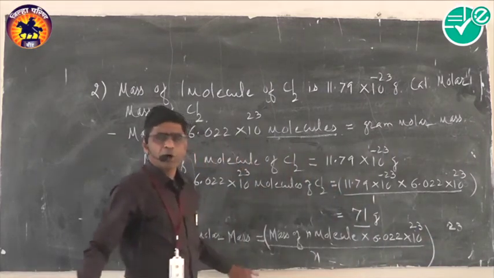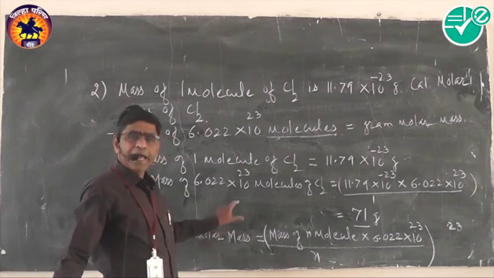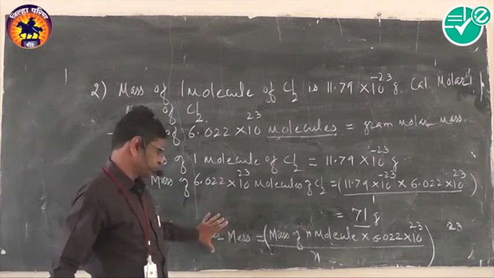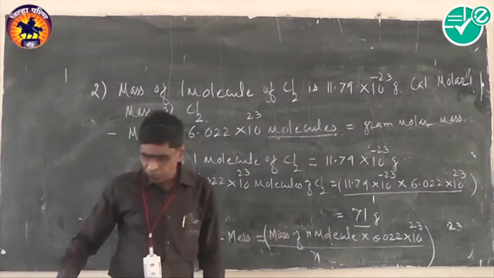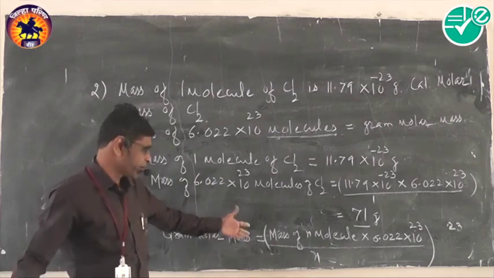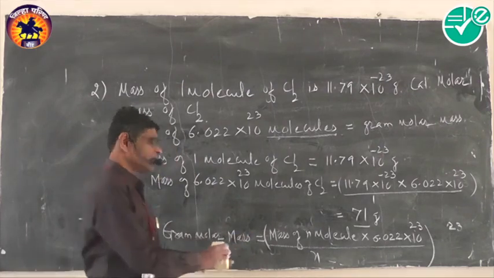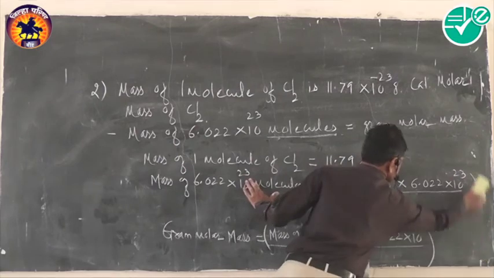So this is the formula to calculate the gram molar mass of any substance.